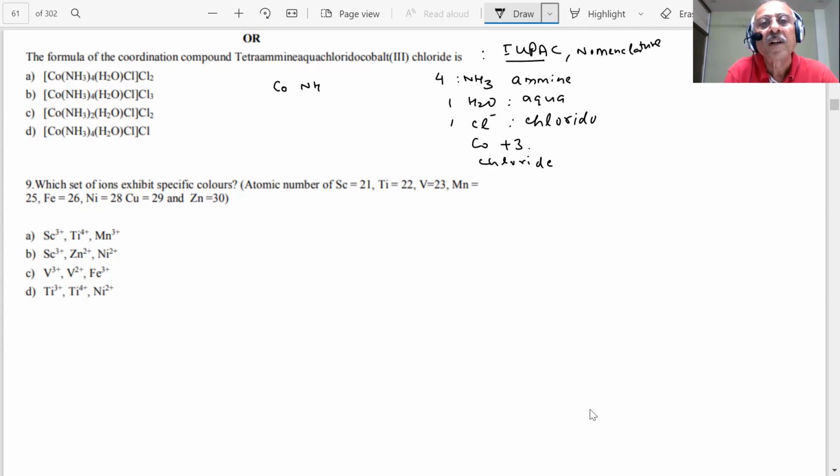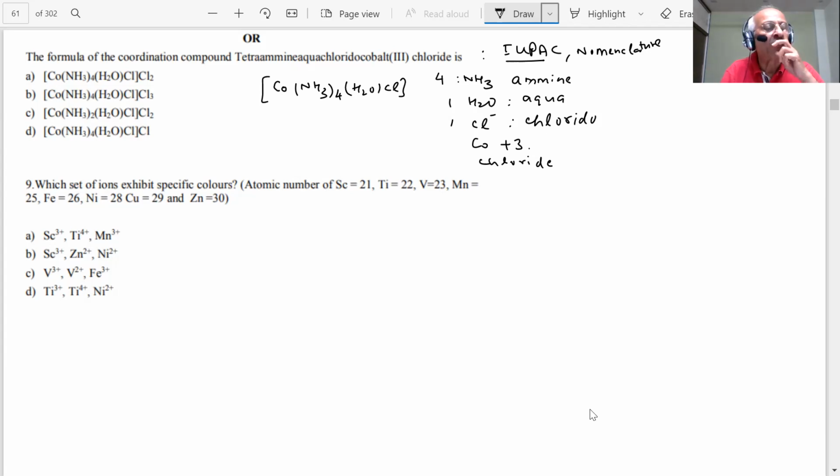And since this is a polyatomic molecule, you can see, four atoms, we are putting them in parentheses. How many are there? Four. Tetraammine. And after that, aqua: how many? Aqua 1, H2O. Then after A comes C, one chlorine. Cl is only a single atom, so no parentheses. This is closed.